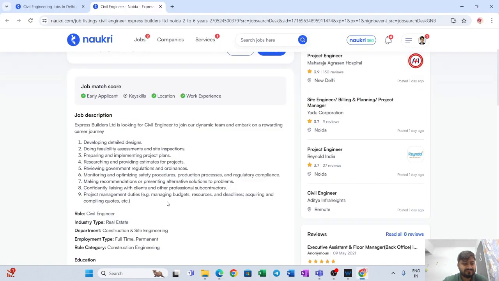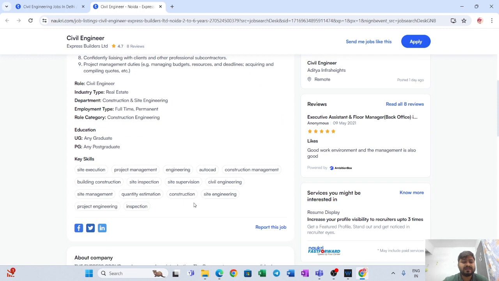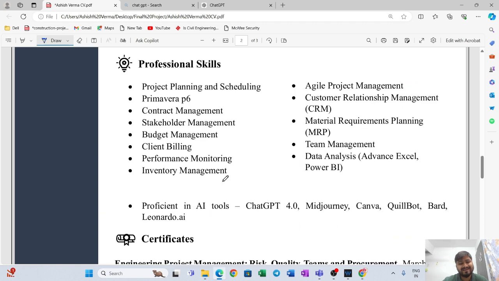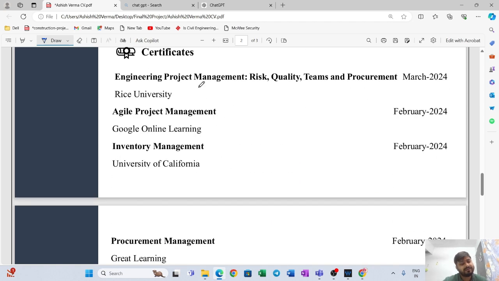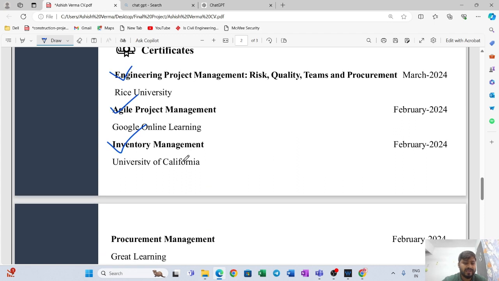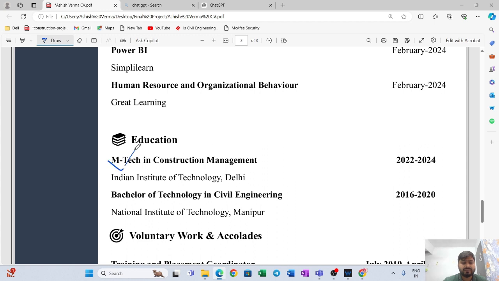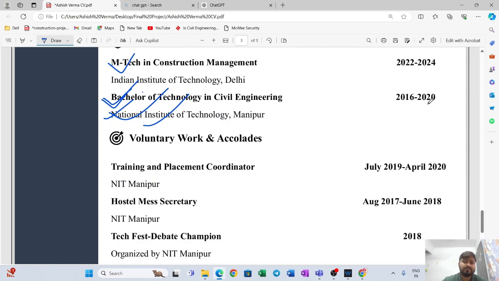Again, you go to job description. Whatever professional skills are listed here, you just copy and paste here. That's it. Got it. Yeah, easy. Certificate. Now it's your part. You have to put your certification, who gave this certification, and in which month and year you completed it. Education part, your higher education: if you have master degree, put your master and bachelor. If you don't have master degree, put your bachelor, your 11th standard, your 12th standard, and 10th standard. That's it. And the year you completed.